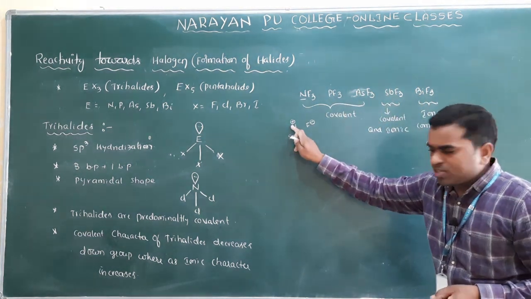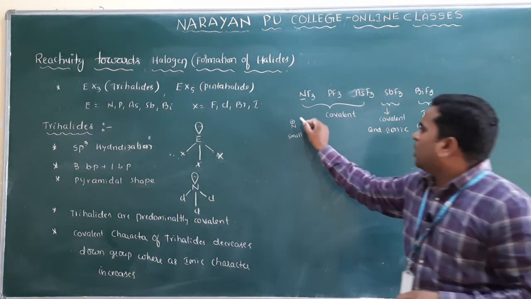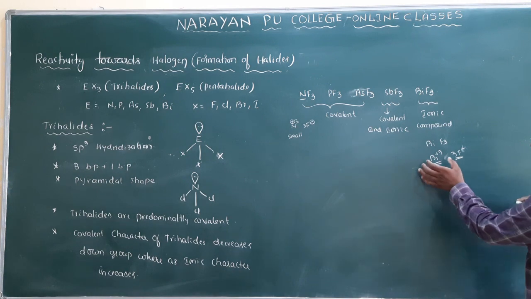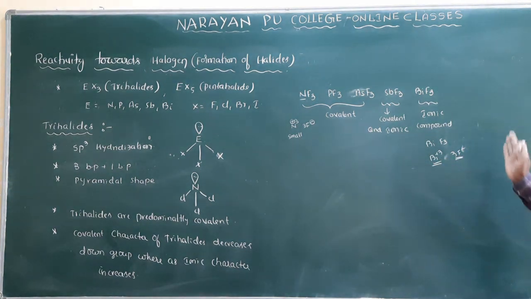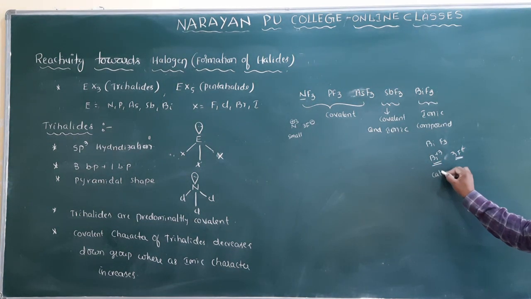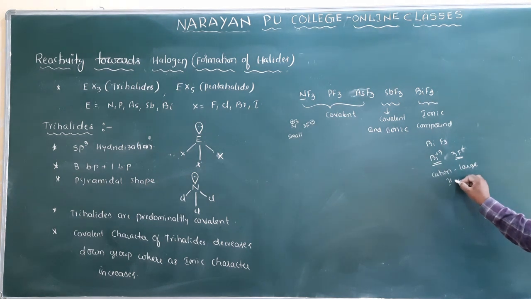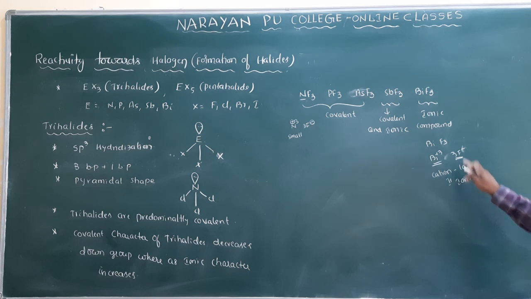Nitrogen and bismuth both have positive charge. But bismuth is bigger in size. A large cation means an ionic compound, mainly formed with a highly electronegative element. If the cation is large, it forms ionic compounds.